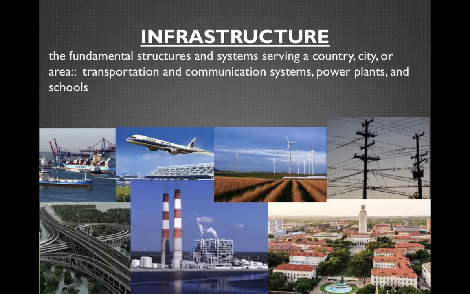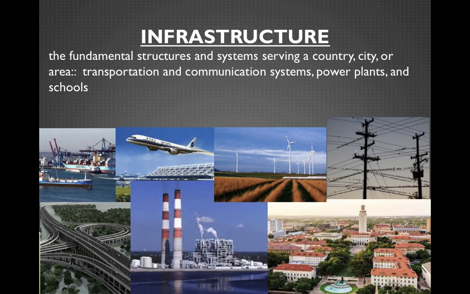But first off, before that, you need to know this really important key term, which is infrastructure. So infrastructure, as it says here, is the fundamental structure and system serving a country, city, or area. So this is mainly transportation and communication systems, power plants, schools. Think about the things we need that are necessary for daily life and for the economy to function. So we need roads and stuff like that to be able to get places and to move goods back and forth. We need ports along our coastlines because 95% of all trade is done over the ocean. We need airports to move people quickly from one place to another and goods as well.